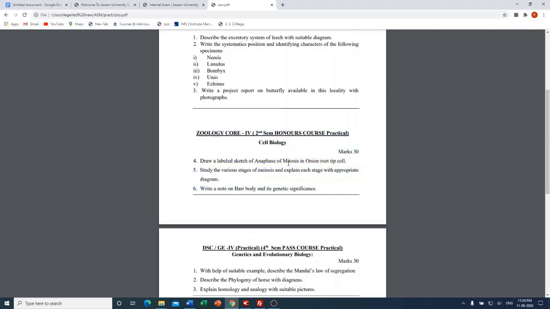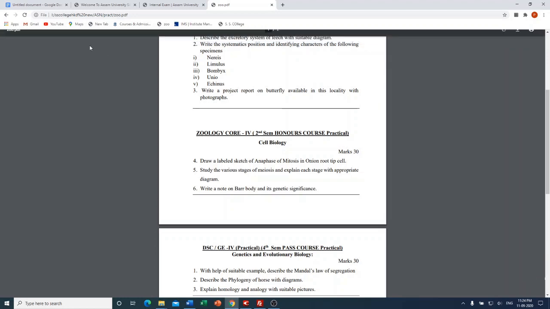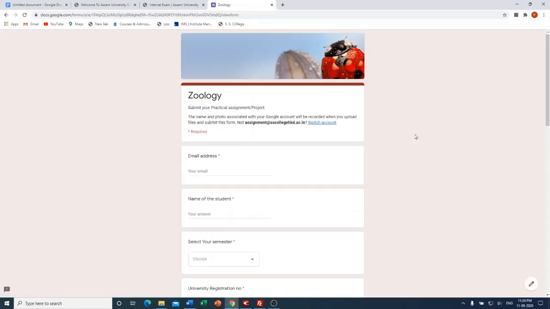Before uploading, you have to make sure that you have completed both the papers and you are ready with the assignment in PDF file. After that, you have to select the link for submission, and for that you can see that on the right side we have provided you the link, and the first drop down link is for science subject and the second drop down link is for commerce subject. As I have selected zoology paper, for that I have to select the science stream, and from this drop down menu I have to select the zoology practical link, and it will redirect me to a page where I have to mention my email address, I am providing it here.